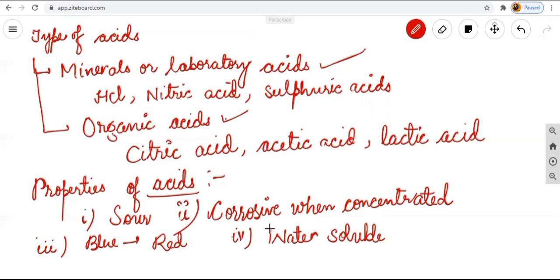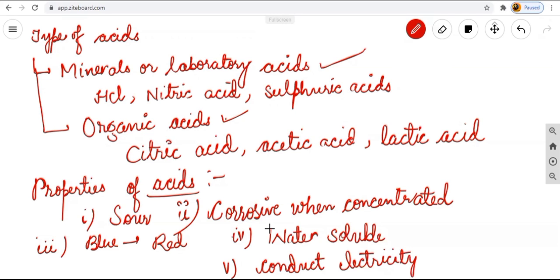Have you seen the curd? When you put the curd in water to make lassi, yes or no? Or chaach, we can say that it is water soluble. That's why we can say that acids are water soluble in nature. As well as we can say all soluble acids conduct electricity. It will conduct the electricity also.